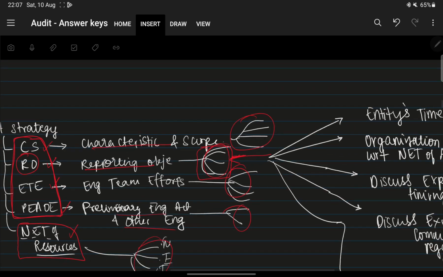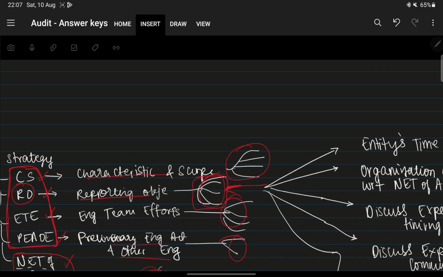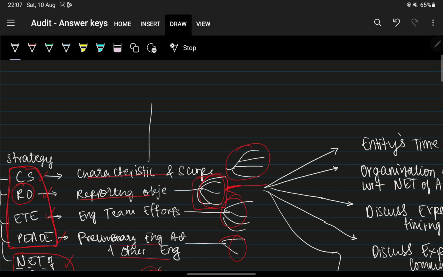So here, what was in this characteristic and scope? I'll just write it here. There are four things, right? The first part being the AFRF, whatever the applicable financial reporting framework is.